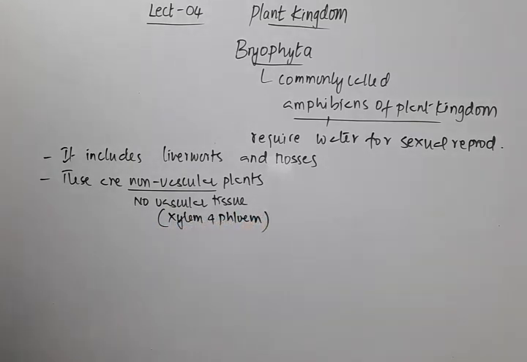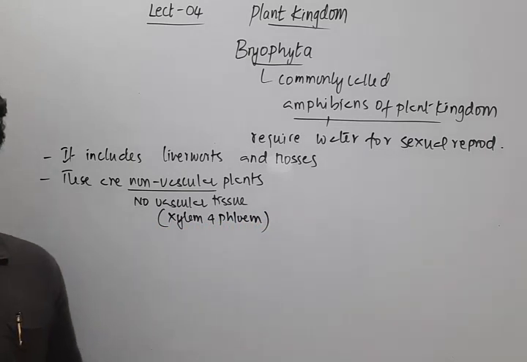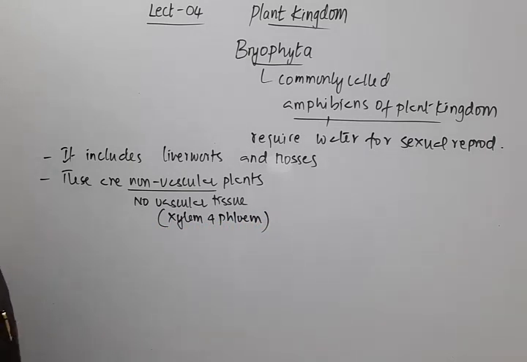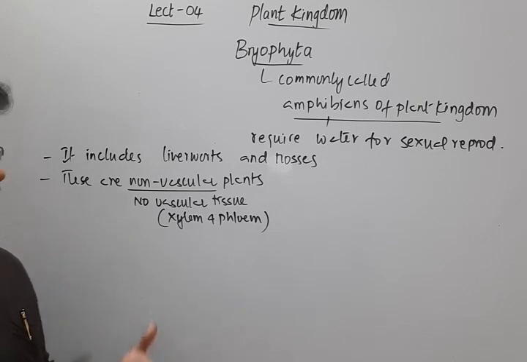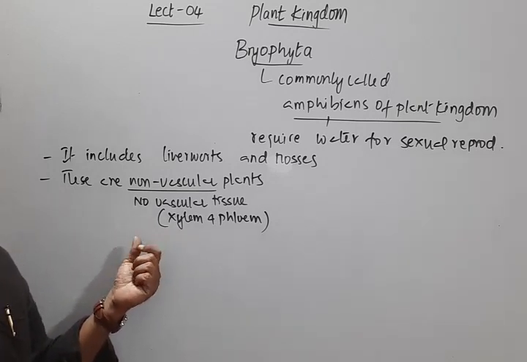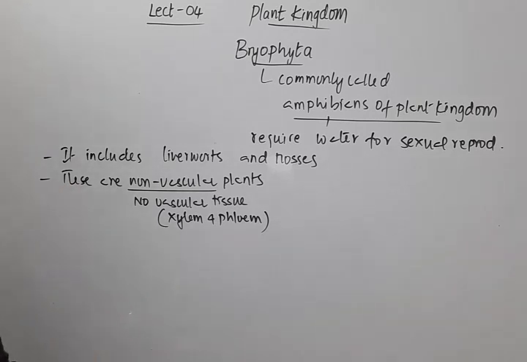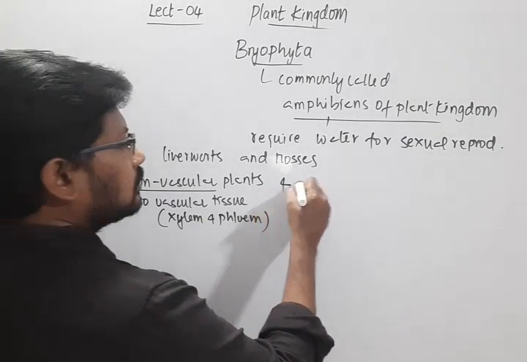Out of algae, bryophytes, pteridophytes, gymnosperms and angiosperms, it is the algae and bryophytes that do not have vascular tissues, whereas the remaining three, that is pteridophytes, gymnosperms and angiosperms, will have vascular tissues.